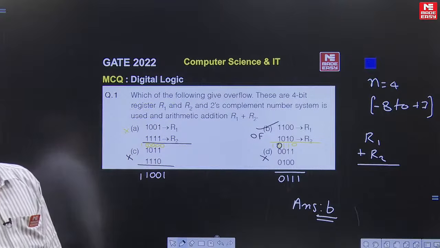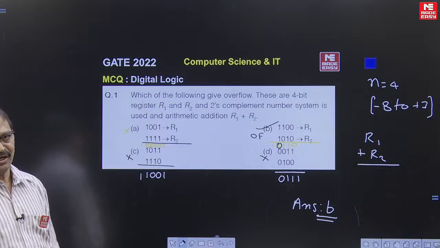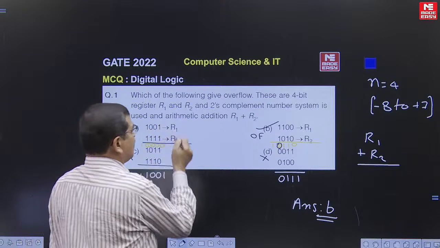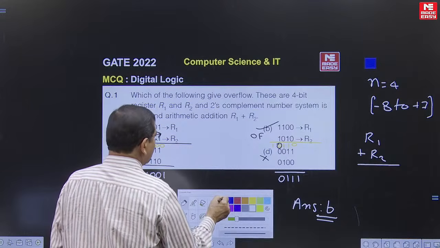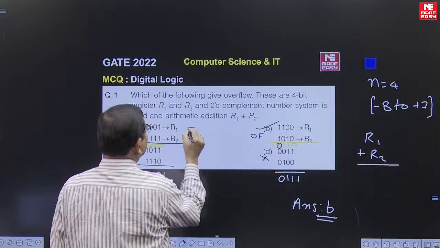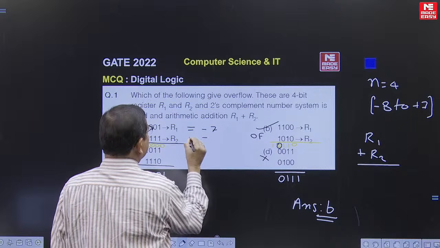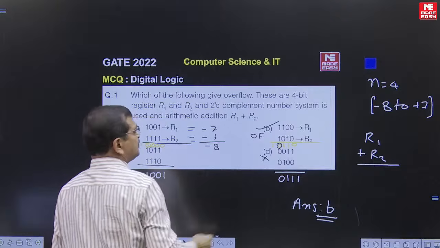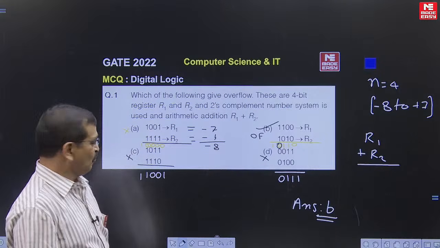So in a simple way you can look like this. If you want more clarity, we can work it out by converting these numbers into equivalent decimal numbers. The numbers are in 2's complement form. Here this number is -7 and this number is -1. When we add these two numbers, it is -8. It is in range, so it is not a case of overflow.